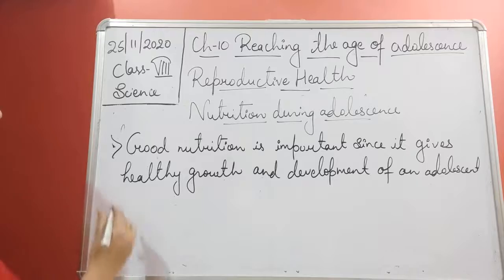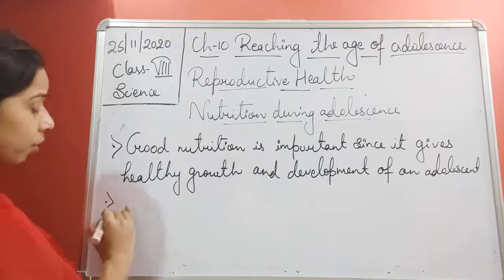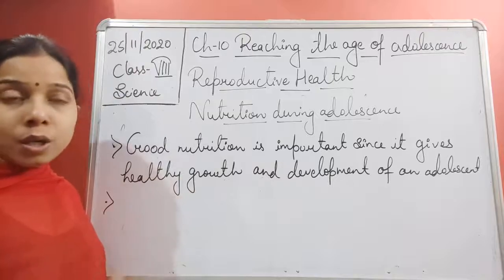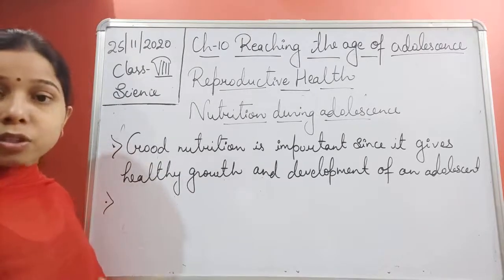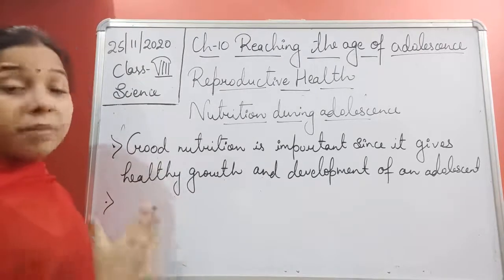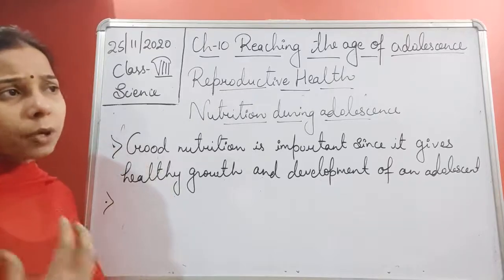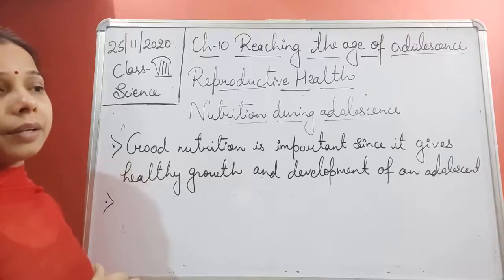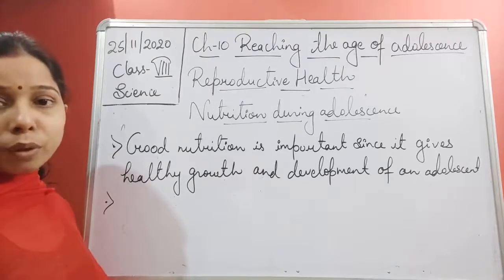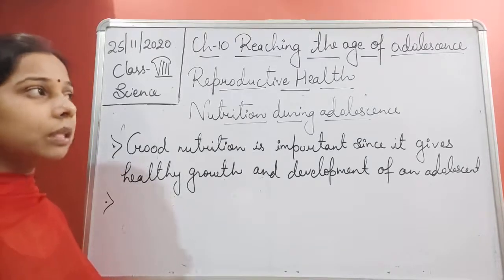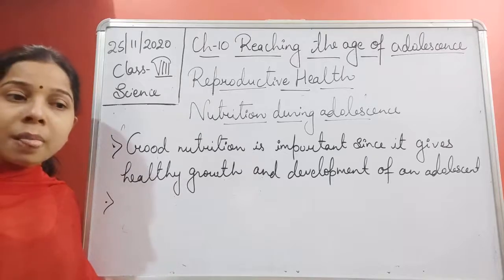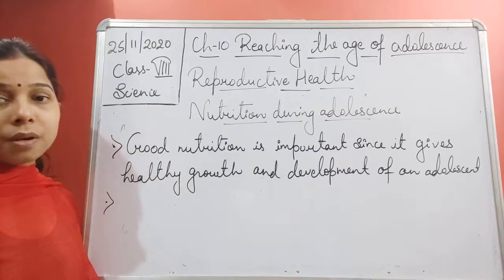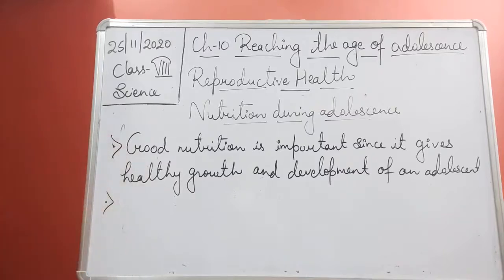Now what kind of balanced diet should a person take, students? You know a balanced diet is one which includes protein, fats, vitamins and minerals, a proper amount of carbohydrate, and roughage is also very important, students. So all these different kinds of nutrients should be present in our diet, which makes it a balanced diet.